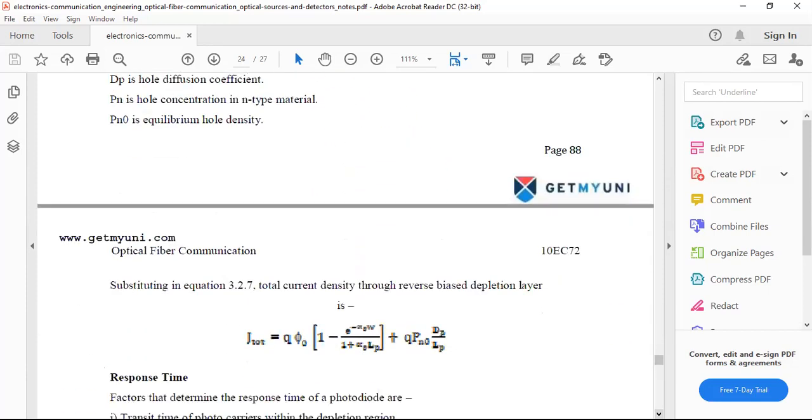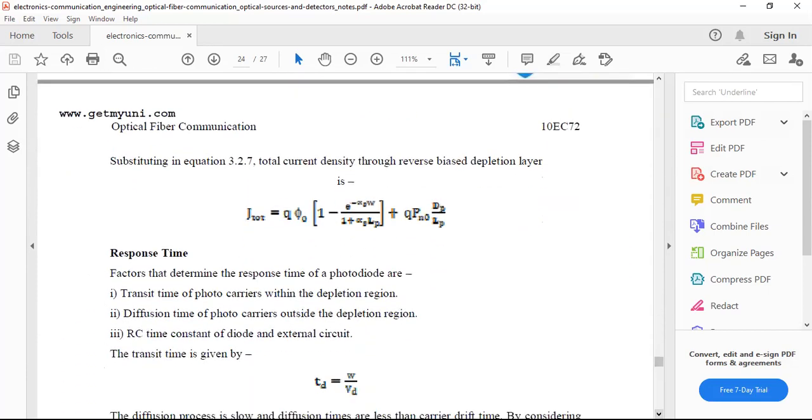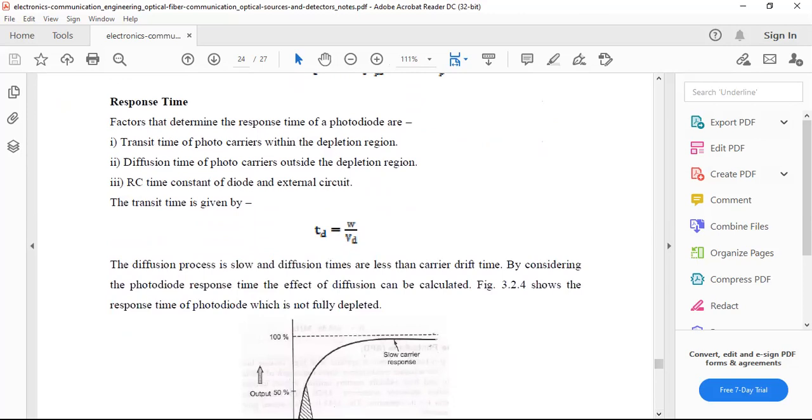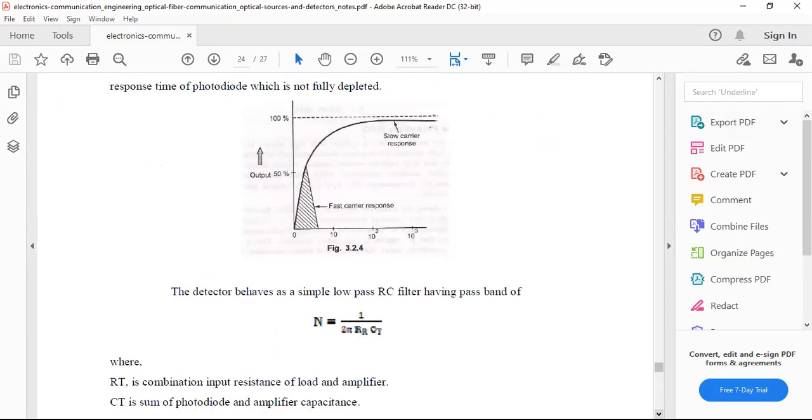For the response time, you can take the transit time of photocarriers within the depletion region, the diffusion time of photocarriers outside the depletion region, and the RC time constant of the diode and external circuit. The transit time T_D equals W by V_D. So these are the characteristics of the PIN diode.